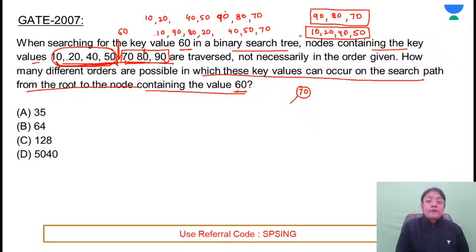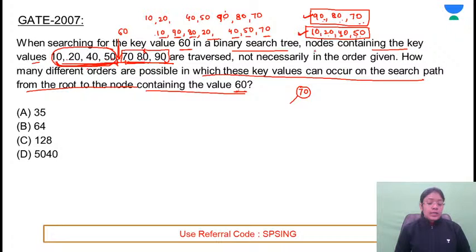That is why we have fixed the order of the smaller elements and the order of the greater elements, greater than 60. So we got two groups, and the order of these three elements remains the same. For example, the order of 90, 80 and 70 is the same, and the order of 10, 20, 40 and 50 is the same. So we got two groups.